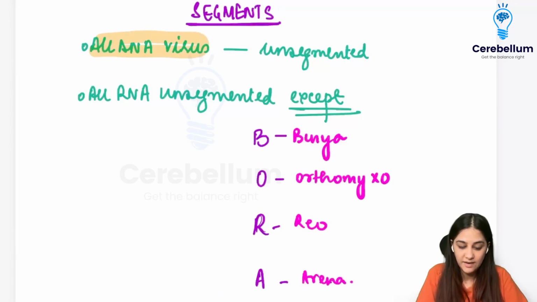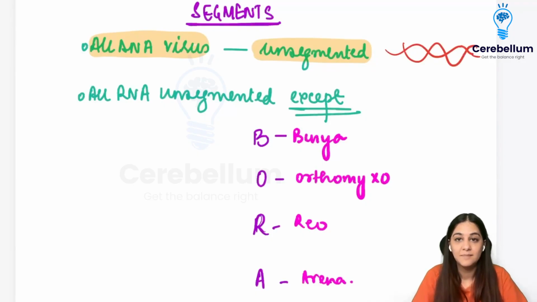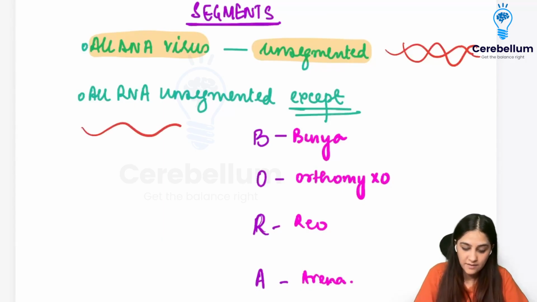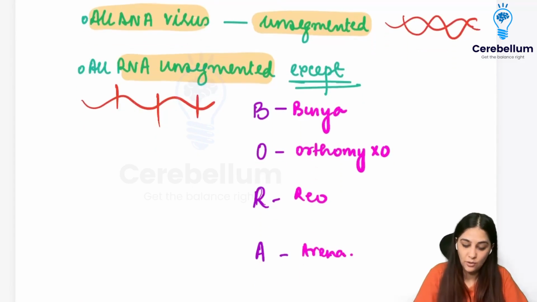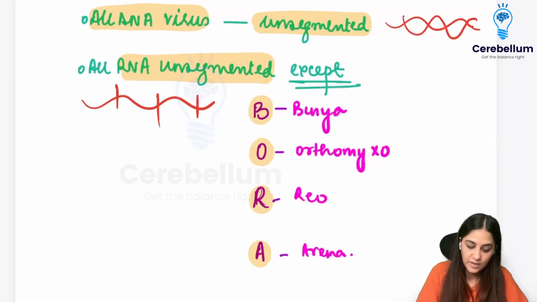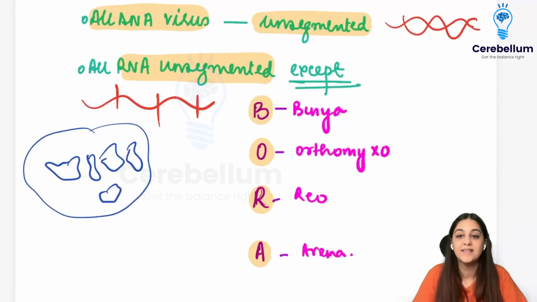All the DNA viruses are going to be unsegmented, because DNA viruses are double-stranded, and it's difficult to make segments from it. But because RNA viruses are single-stranded, it is easy for them to be broken down and form different segments. So all the RNA viruses are also unsegmented except for a mnemonic, which I call the Bora Bora Islands. Bora Bora Islands are very beautiful islands that are segmented, right? They have water all around and they are small segmented island groups called Bora Bora.